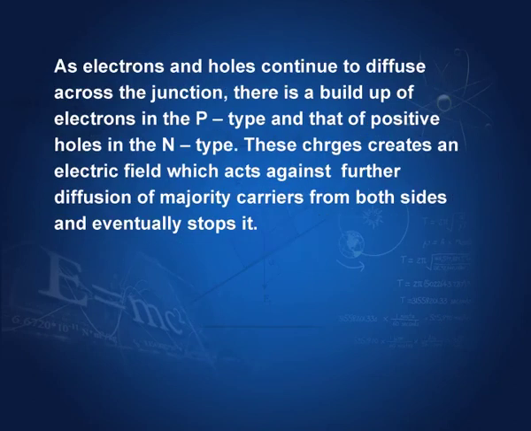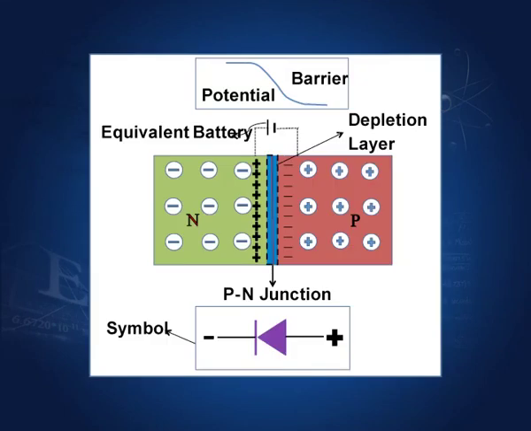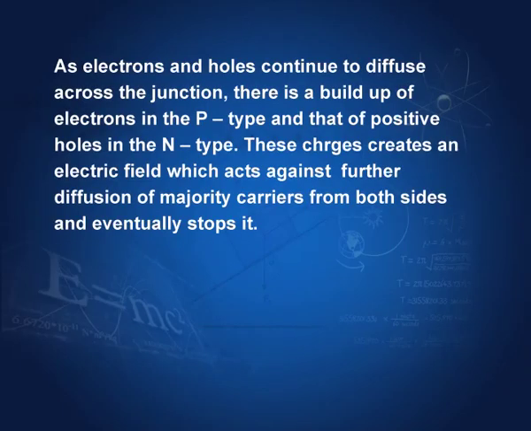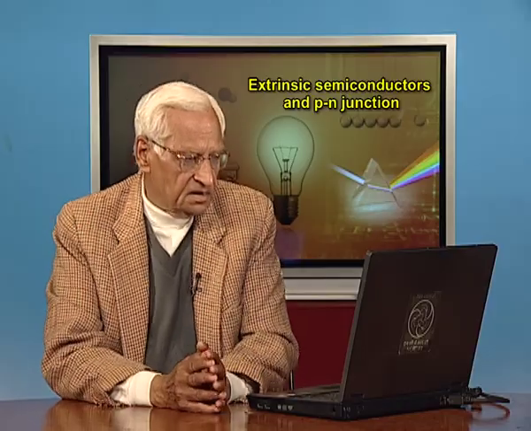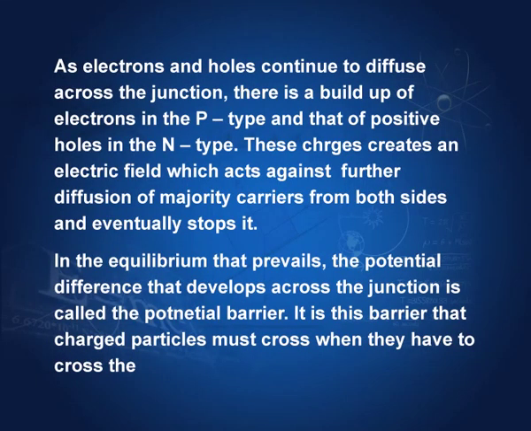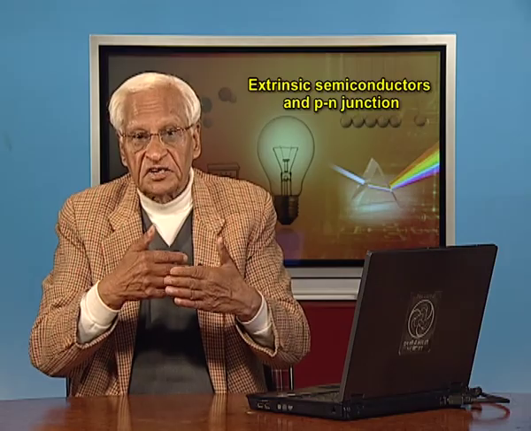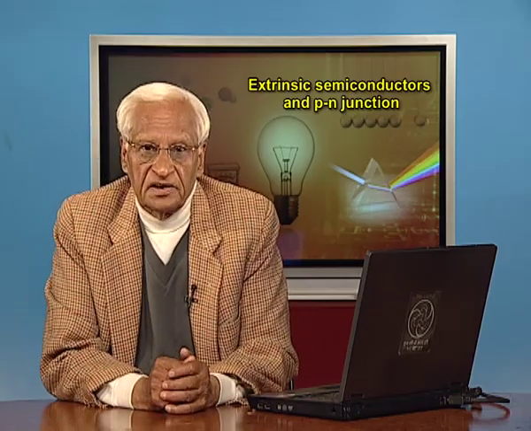As electrons and holes continue to diffuse across the junction, there is a build up of electrons in the p type and holes in the n type. As I showed you here, there is an accumulation of charges, positive in the n region, negative in the p region. Further diffusion of majority carriers from both sides actually stops because of this potential barrier that is created. In the equilibrium that prevails, the potential difference that develops across the junction is called the potential barrier. It is this barrier that charged particles must cross when they have to cross the junction. They must have sufficient energy to overcome the potential barrier.